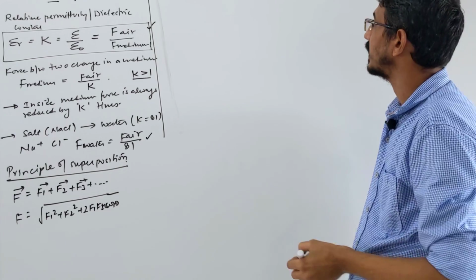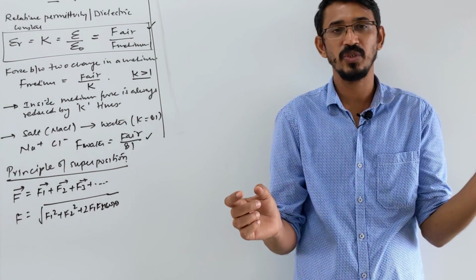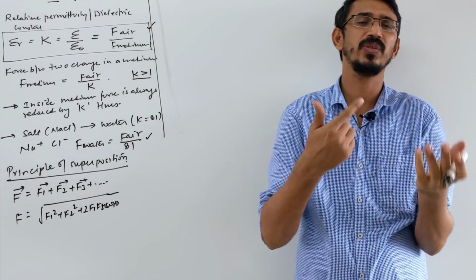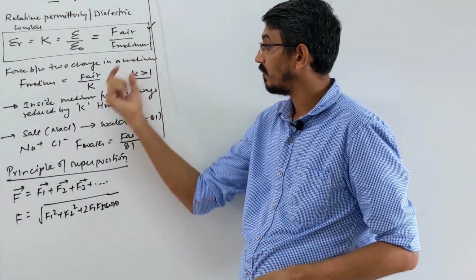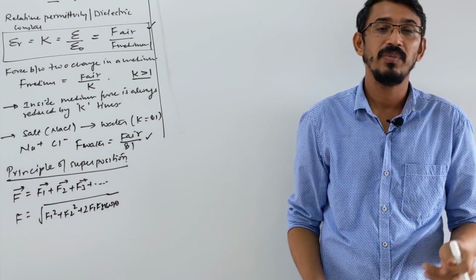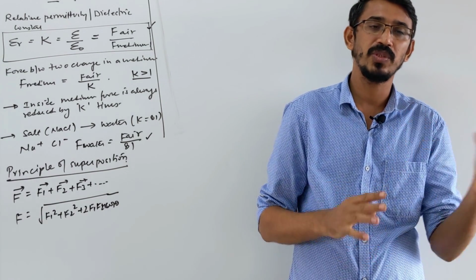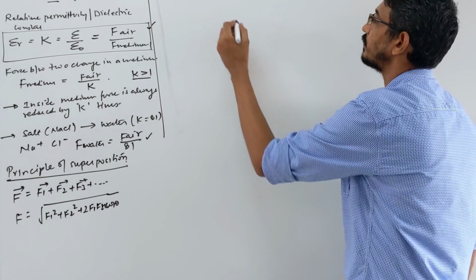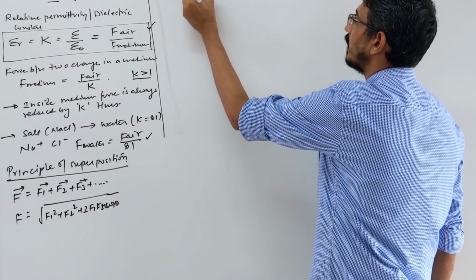So when you hear the word equilibrium, net force is directly 0. Generally they ask a question this way: two charges will be placed, and they ask where I should put a third charge so that the system is in equilibrium, meaning the net force on any charge is 0. We have done the same question in gravitation, but there we have only one possibility, while here we have two possibilities because charges can be positive, negative, similar or dissimilar. So I write two cases. First case, you have similar charges.